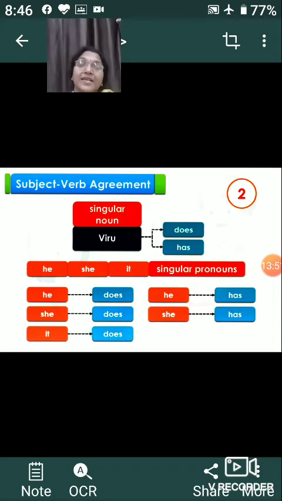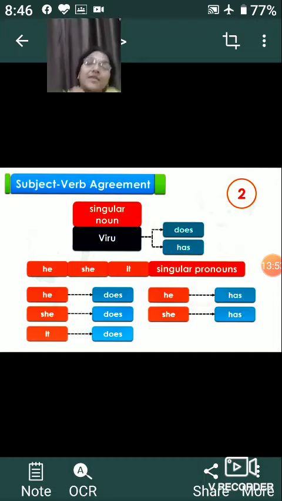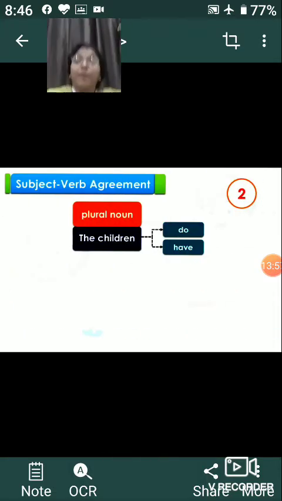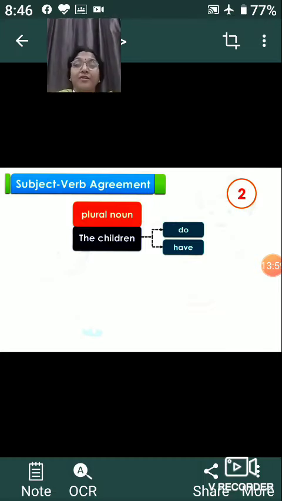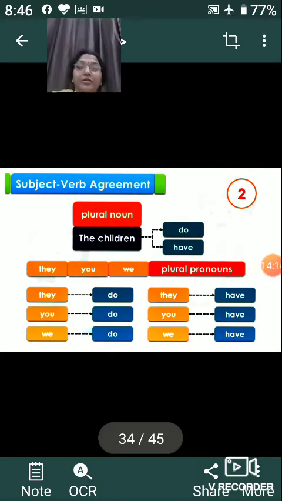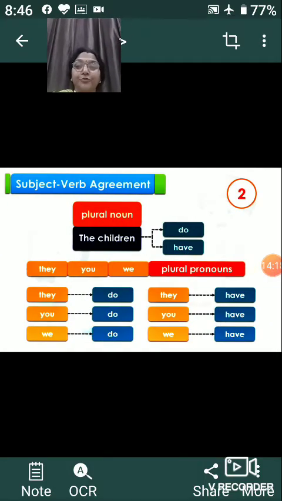So she has, he has, it has, and so on. But when we are talking about a plural noun, children, then the children do, or the children have. The children do their homework, children have done their homework. We never say children has done. Children, we are talking about a group of people. So here children have, children do.